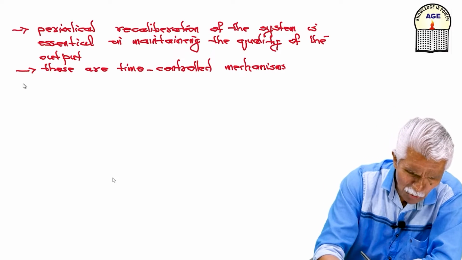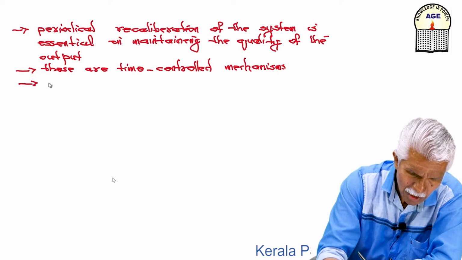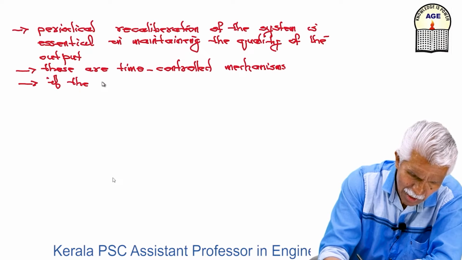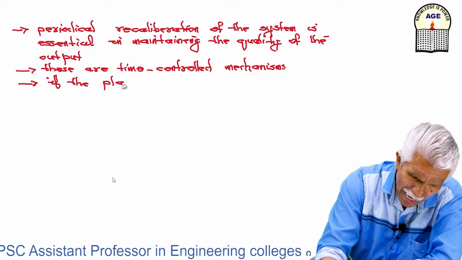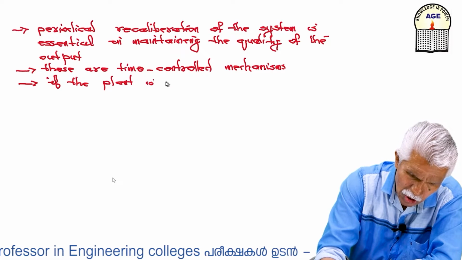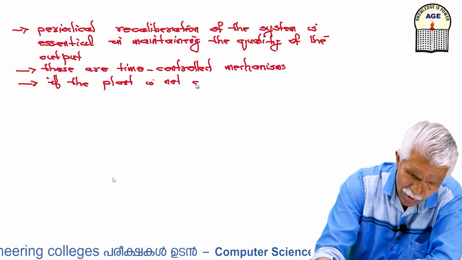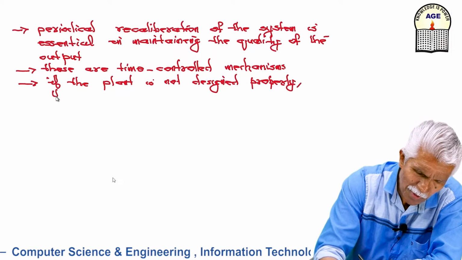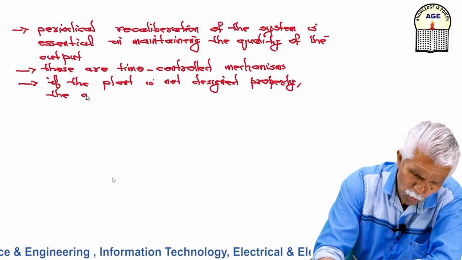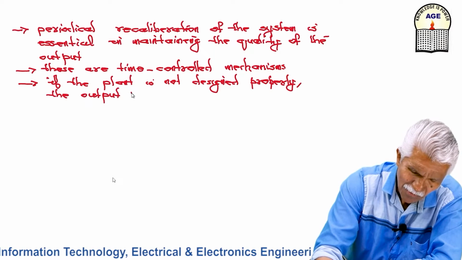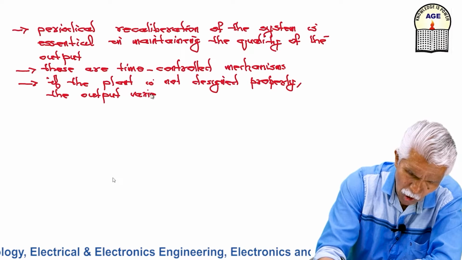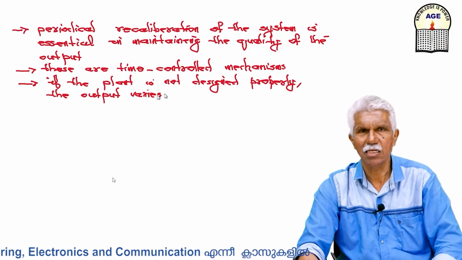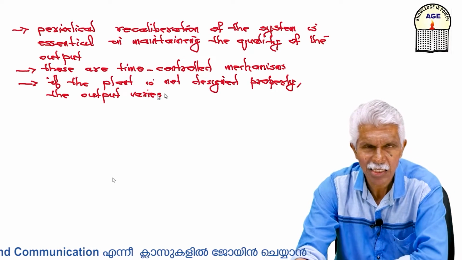Upon the design of the plant, if the plant or system is not designed properly, the output of the system will be different. If the plant is not designed properly, the output varies. Plant design is very critical in open loop control.